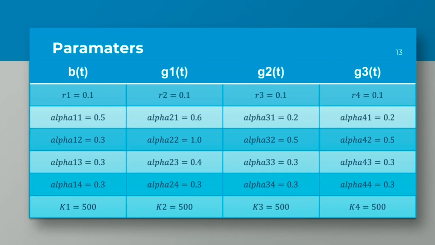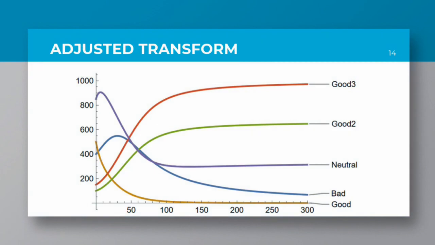So as such, the growth rates are affected, but the constants of change are still the same, still 0.1, and the carrying capacity is the same across the board for every subgroup population, remains at 500. In front of you is the model for our adjusted transform.